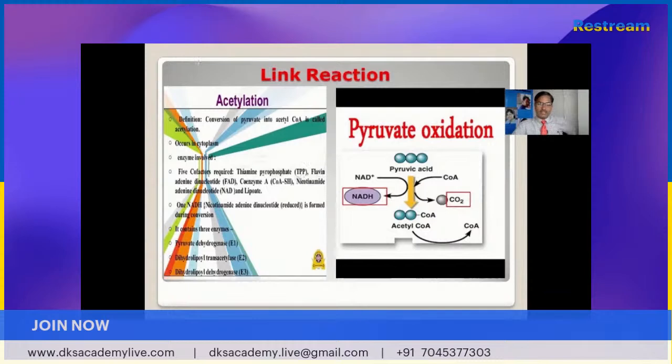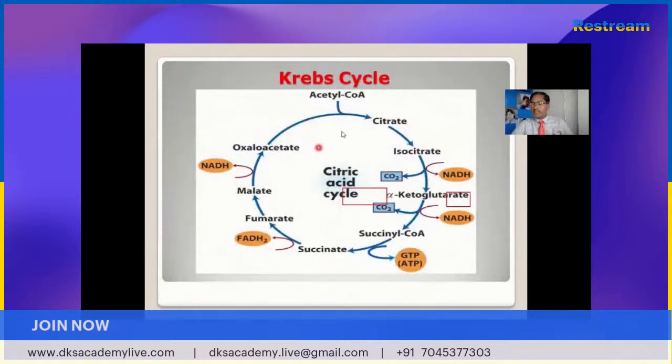So the link reaction is also very important. Once again, the link reaction is also known as the acetylation process. It occurs in the cytoplasm, and finally acetyl coenzyme is produced. This coenzyme finally gets separated after the entry of acetyl coenzyme into the mitochondria. Now the next reaction, the Krebs cycle, occurs.